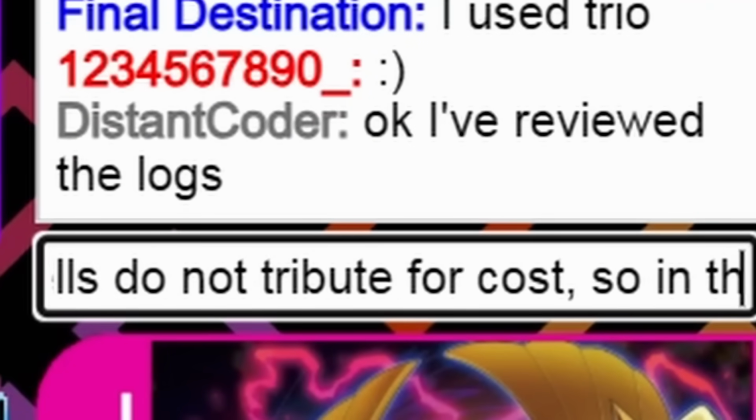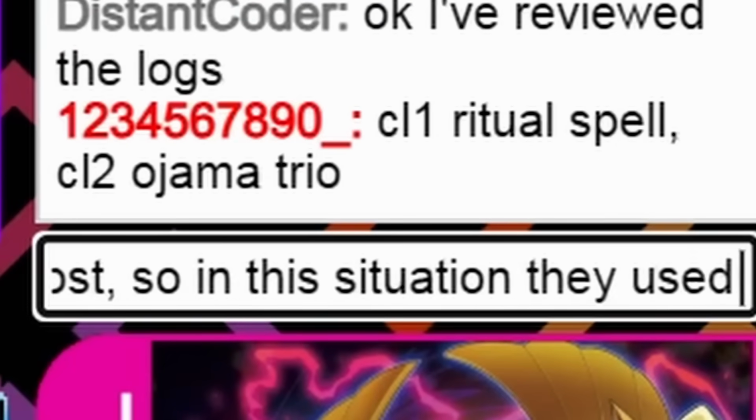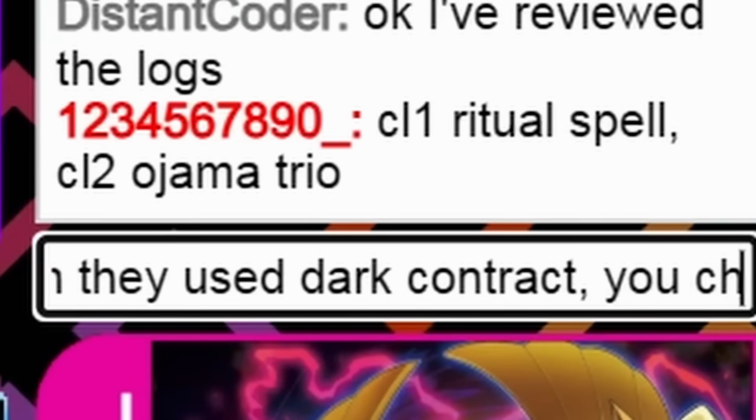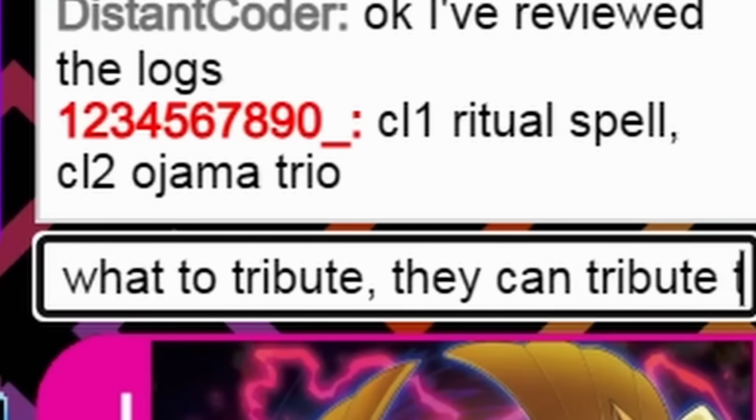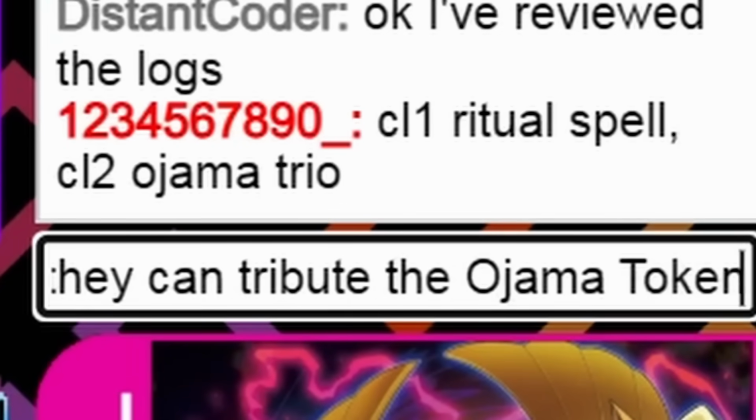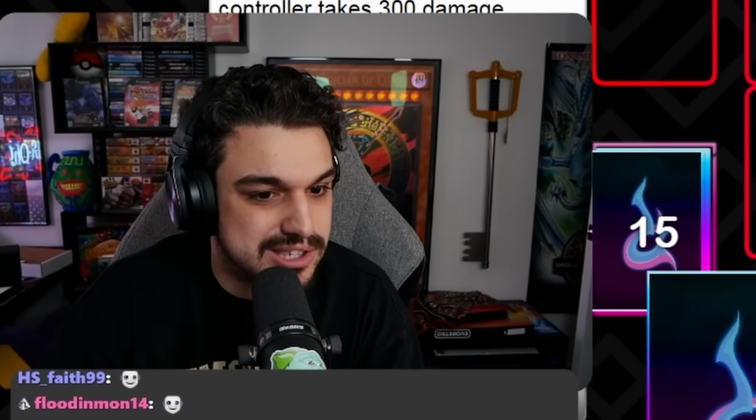So in this situation, they used Dark Contract, you chained Trio. When Contract resolves is the point at which they decide what to tribute. They can tribute the Ojama tokens here. And if I remember correctly, these say they can't be tributed for a tribute summon specifically.